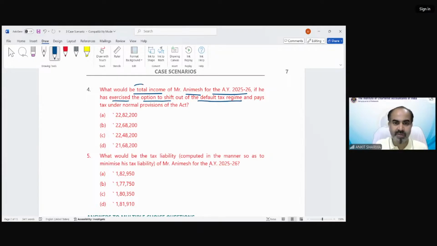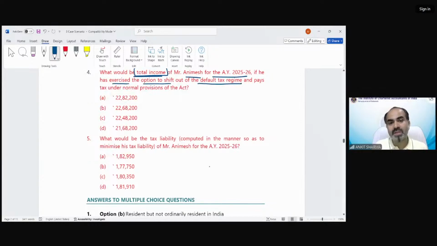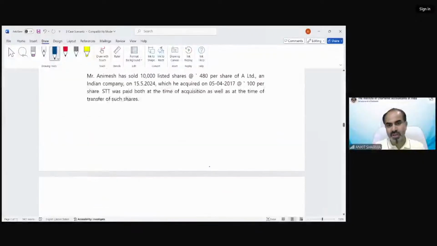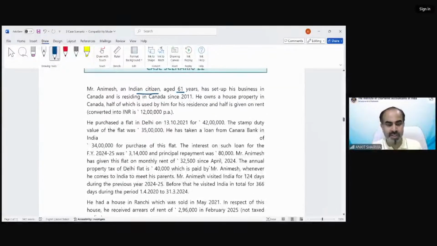So first of all, we have to find out the total income in this case. And they also ask about the tax liability. So accordingly, we need to read the information and collect the relevant things required to calculate the total income and the tax liability.